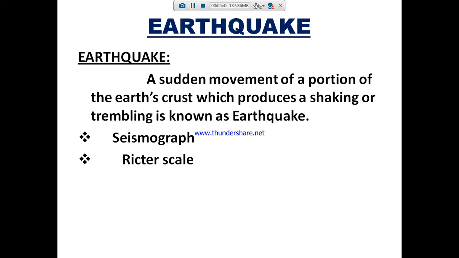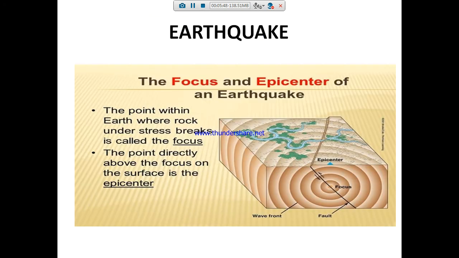Okay, the magnitude of an earthquake is measured by the instrument known as the Richter scale. See here the focus and the epicenter of the earthquake. The point within the earth where rock under stress breaks is called the focus. So simply, focus is the starting point. The origin of earthquake is called the focus.